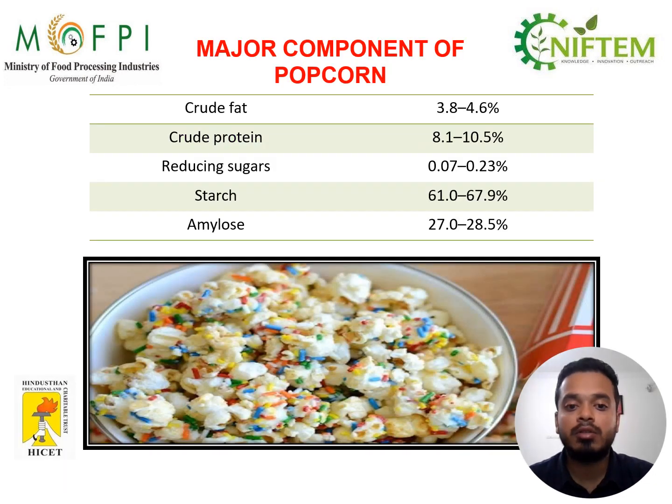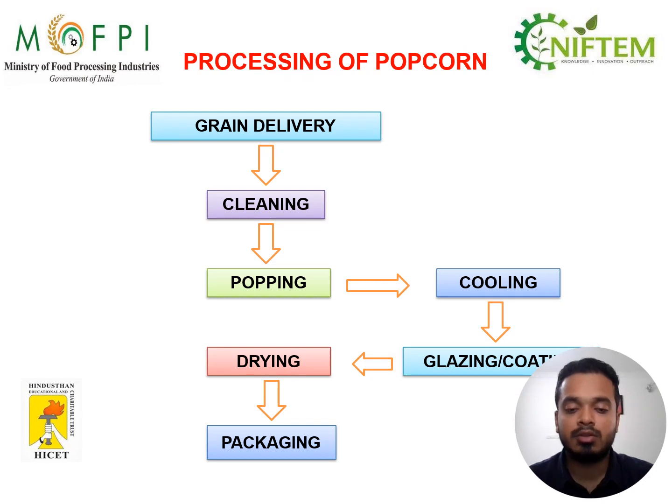The major components of popcorn are crude fat, that is 3.8 to 4.6 percent, then crude protein, reducing sugars, starch, and amylose percentage. The processing of popcorn: the grain is taken, then it is cleaned, then popping is done, then it is cooled, then glazing or coating of the required flavors and colors, then drying so the flavors stick to the popcorn, and packaging.